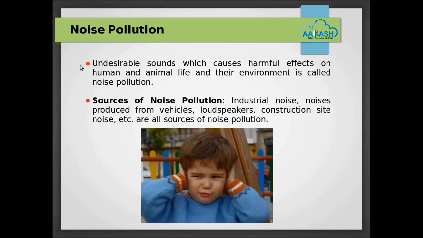Noise pollution. Undesirable sounds which cause harmful effects on human and animal life and their environment is called noise pollution. Sources of noise pollution are industrial noise, noises produced from vehicles, loudspeakers, construction sites, etc.